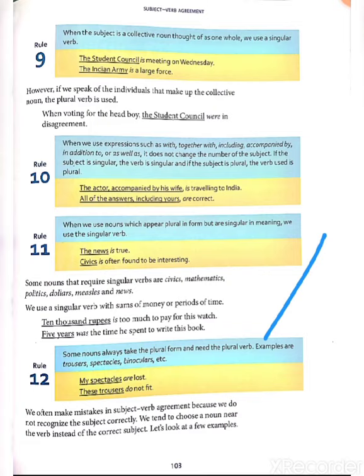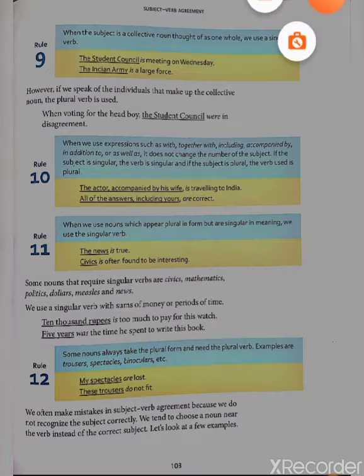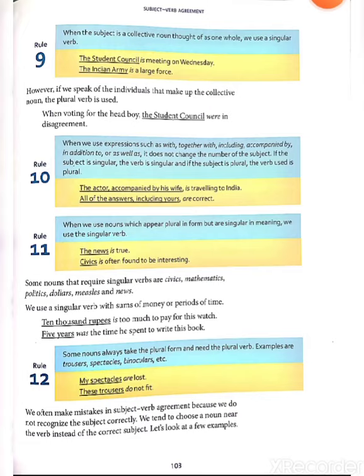Dear students, we often make mistakes in subject verb agreement because we do not recognize the subject correctly. We tend to choose the noun near the verb instead of the correct subject. So dear students, we should concentrate on the subject.